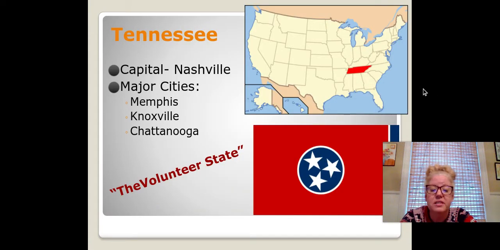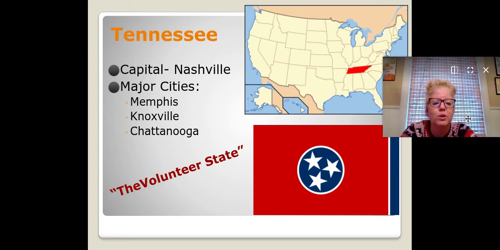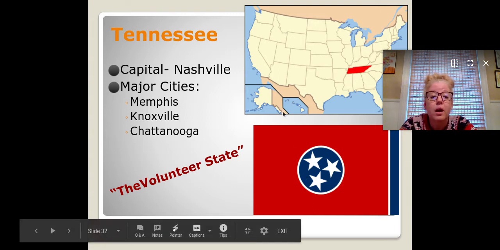Tennessee, the capital is Nashville. Other major cities include Memphis, Knoxville, and I love this one, Chattanooga. And Tennessee's nickname is the Volunteer State. Oh, maybe this was the one where it was the Volunteers. It's probably this one. I got them confused. So the Sooner State, that's the one I got confused with Oklahoma. So this must be the Volunteer State where they were the first ones to volunteer to go to war. And that's where it got its nickname.